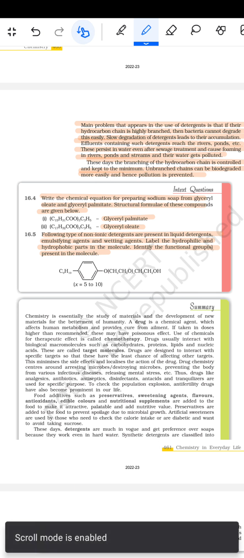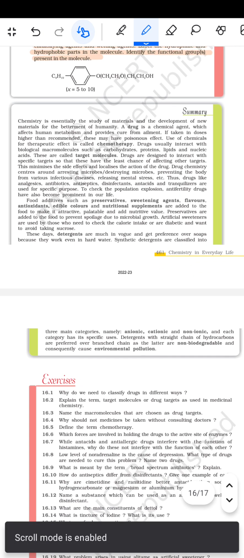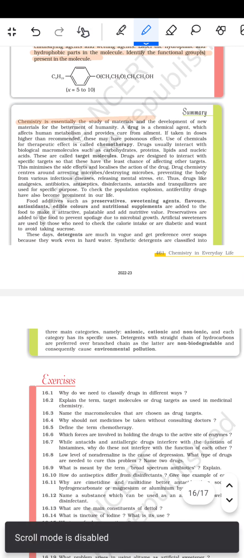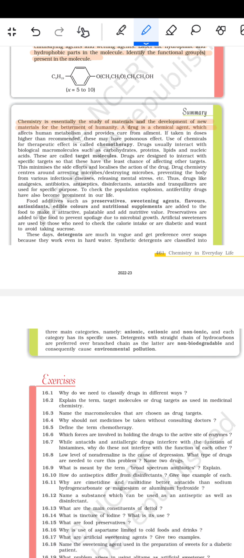इसके बाद इसका summary है कि Chemistry is essentially the study of the materials and the development of the new materials for the betterment of humanity. A drug is a chemical agent which affects the human metabolism and provides cure from ailment. If taken in doses higher than the recommended, these may have a poisonous effect. Use of the chemicals for the therapeutic effect is called chemotherapy.